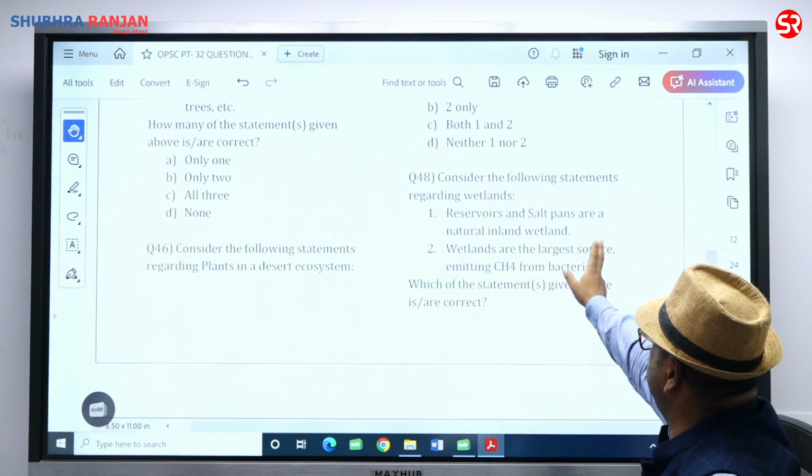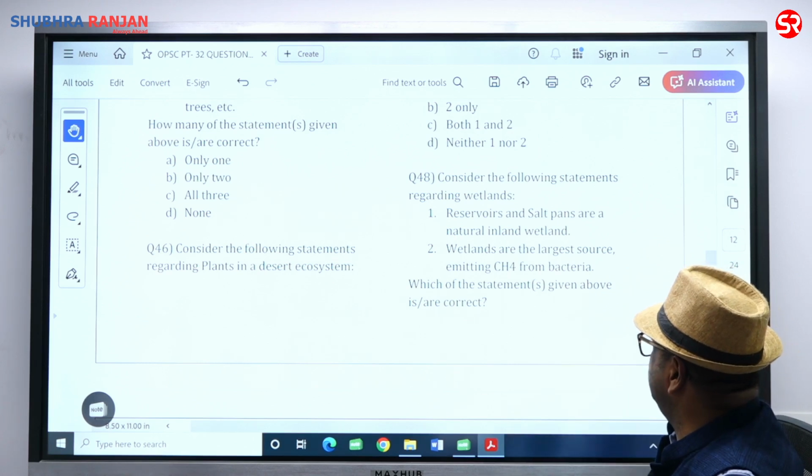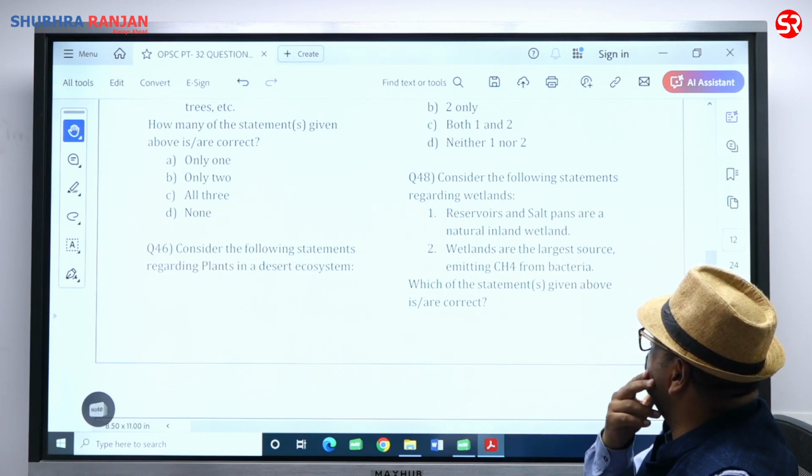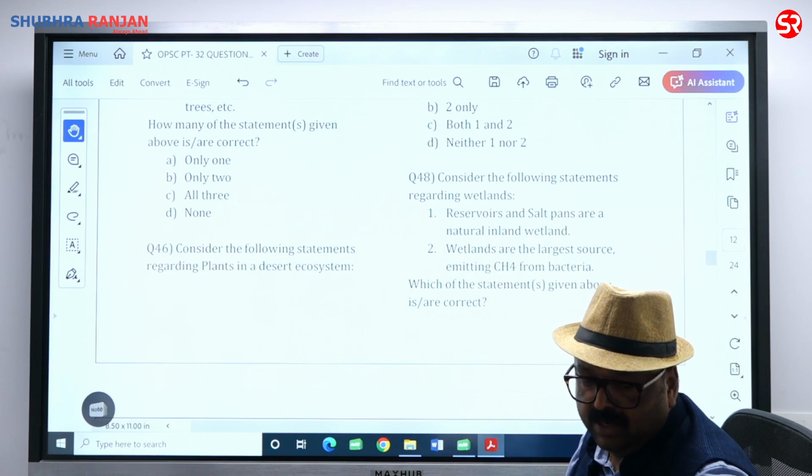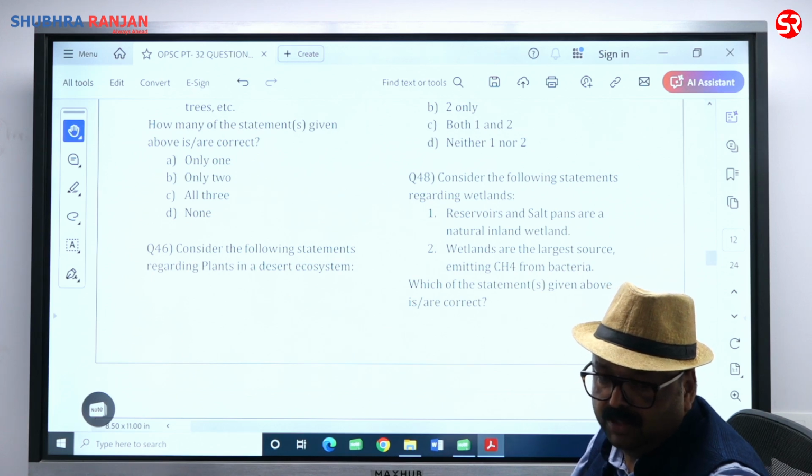Consider the following statement regarding wetlands. Reservoirs and salt pans are natural inland wetlands. We have made reservoirs too, and we make salt pans as well. So it's wrong. Wetlands are the largest source of emitting methane.